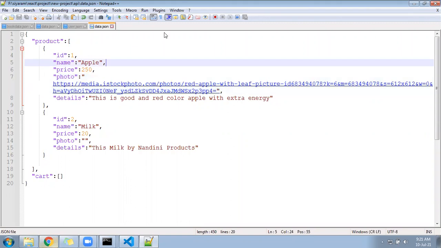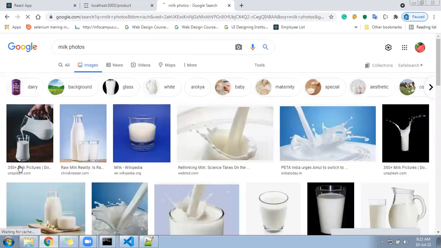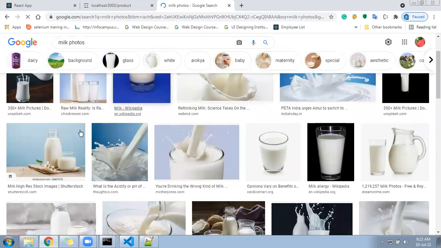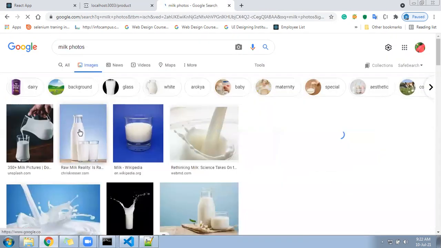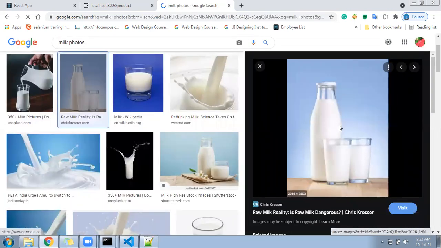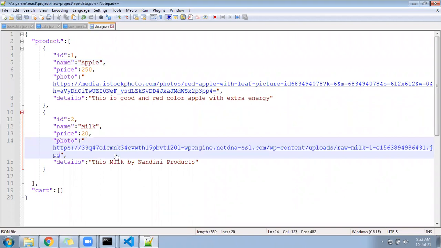Same way, next is called milk. Let's do it for the milk. Milk photo. Search from internet. Click on any photo, whichever. Suppose I clicked here, it will open on the right side. We'll do the right click, copy image address, and I will keep it here under the photo.